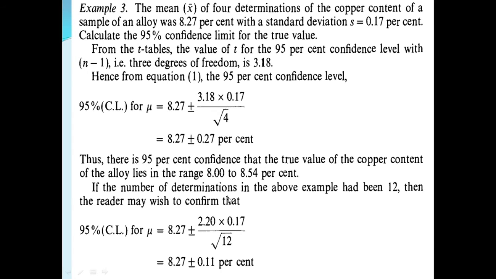Number of determinations, how many? Number of determinations is 12. Then by solving this, 8.27 plus minus 0.11%.